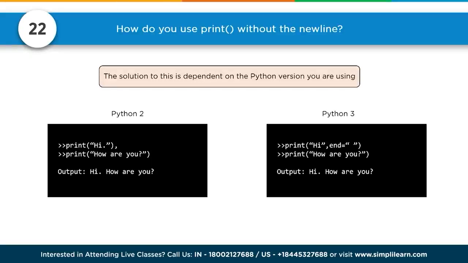Number 22, how do you use print without the new line? The solution to this depends on the Python version you are using. In Python version 2, you can do print hi and then you add a comma afterwards. Print how are you? And you have hi, how are you? In version 3, print hi, comma, end equals, and it'll add a space on the end there. You can put different characters in there, but generally you just want to put a space on the end. Print how are you, and now we get hi, how are you?